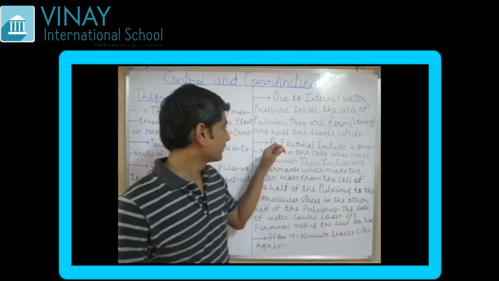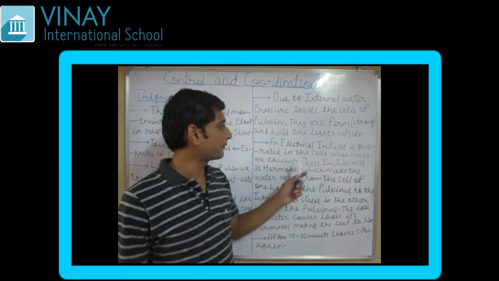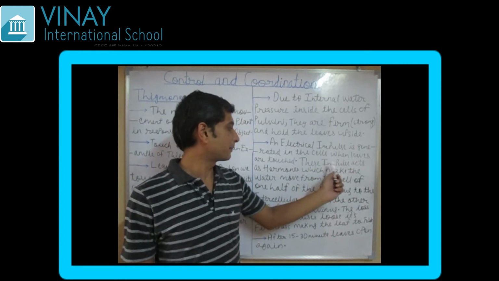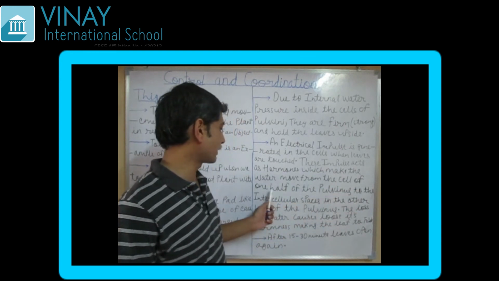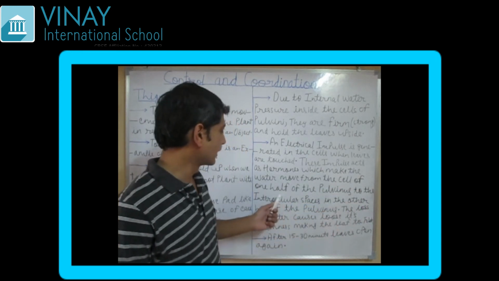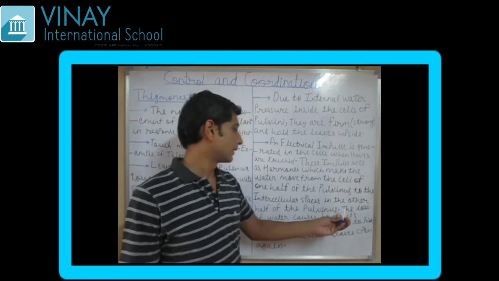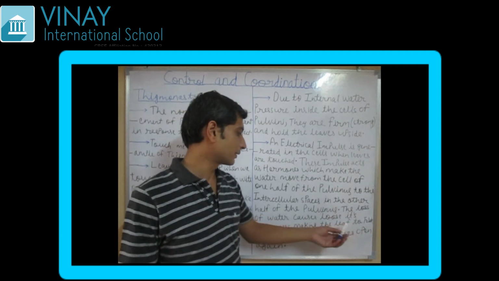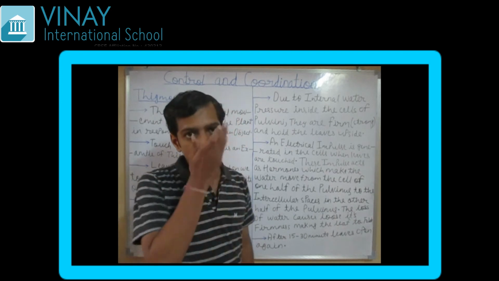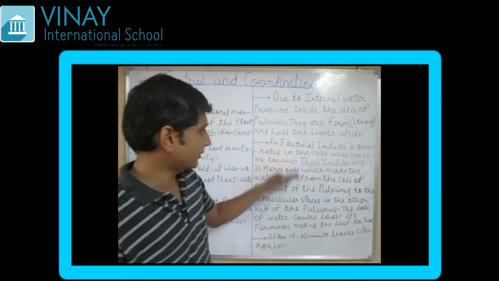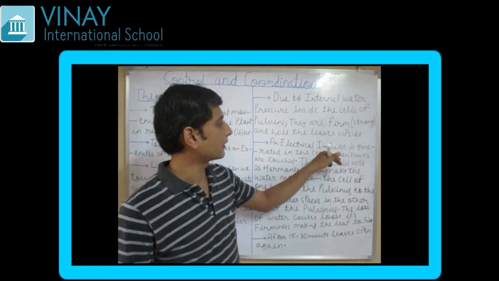Now moving ahead, an electrical impulse is generated in the cells when leaves are touched. This impulse acts as hormones which make the water move from the cells of one half of the pulvinus to the intercellular spaces in the other half of the pulvinus. The loss of water causes it to lose its firmness, making the leaf fold. So here it is being explained how the leaves get folded.